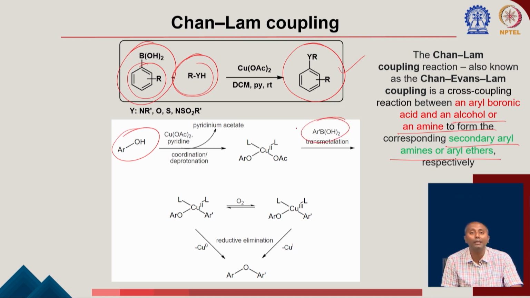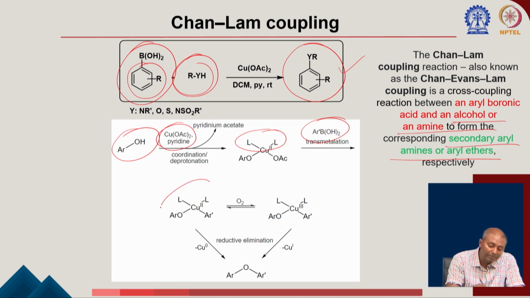If you find in the literature, there are a lot of publications coming on the Chan-Lam coupling. If you use copper acetate, pyridine acts as a ligand with the copper, and then it is going to form this species here. You can see the two ligands. So, first is the complex formation with the copper. Now, the important thing is transmetallation with the aryl boronic acid. That brings you to this species here, this copper 2 species.